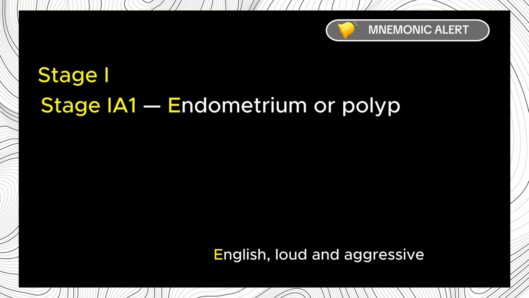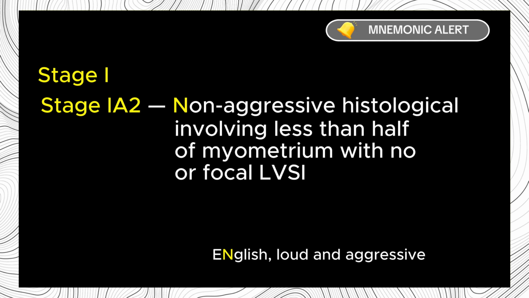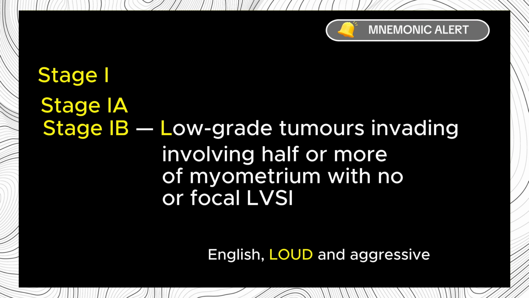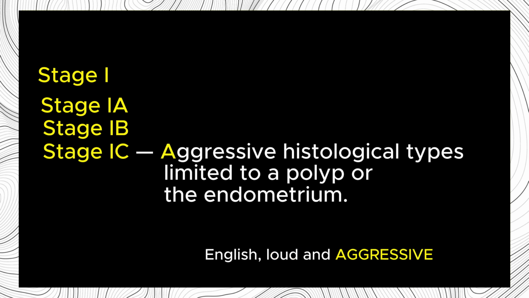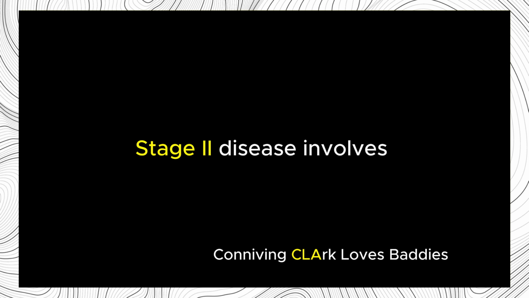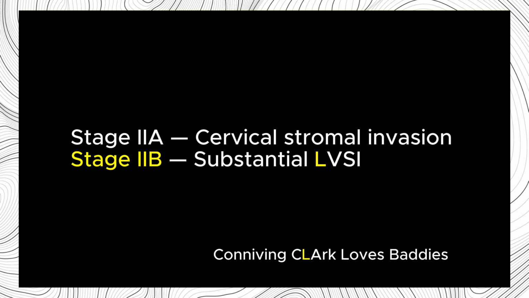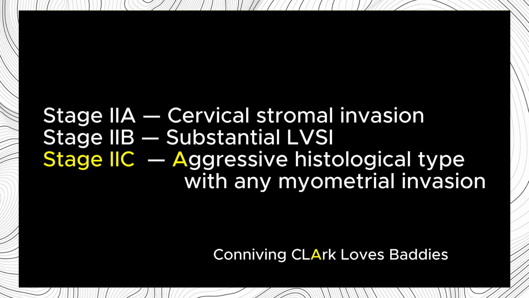In stage 1A, the disease is limited to the endometrium or a polyp. Non-aggressive histologic types involving less than half of the myometrium, with no or focal lymphovascular space invasion, are good prognosis disease. Stage 1B involves low-grade tumors invading half or more of the myometrium, with no or focal lymphovascular space invasion. Stage 1C refers to aggressive histologic types limited to a polyp or the endometrium. Stage 2 disease involves cervical stromal invasion in stage 2A, substantial lymphovascular space invasion in stage 2B, and an aggressive histologic type with any myometrial invasion in stage 2C.